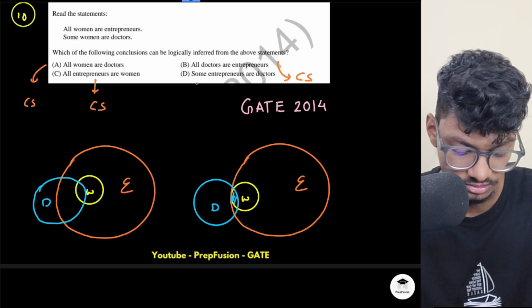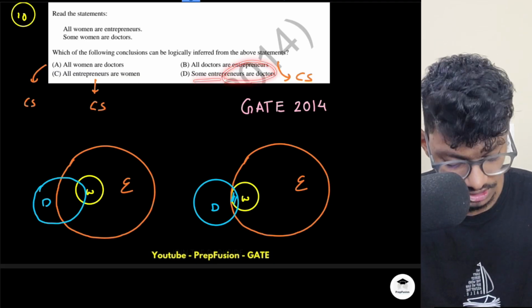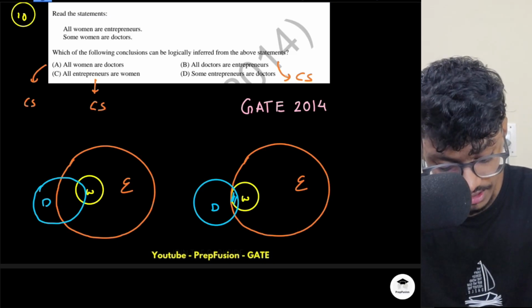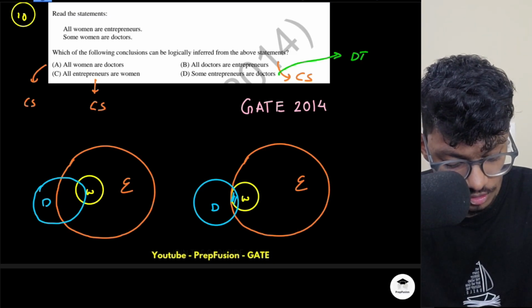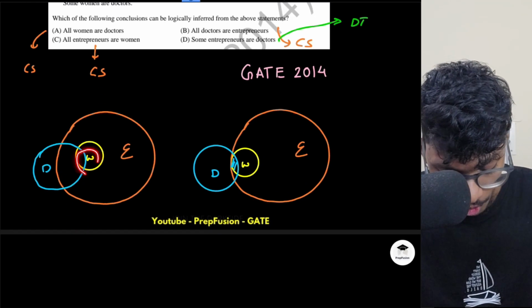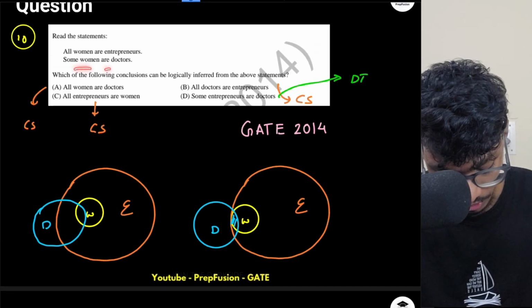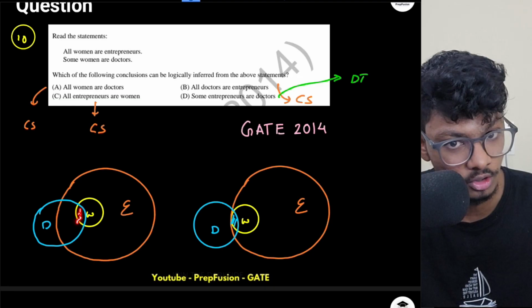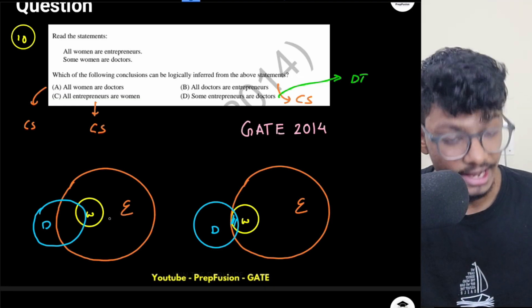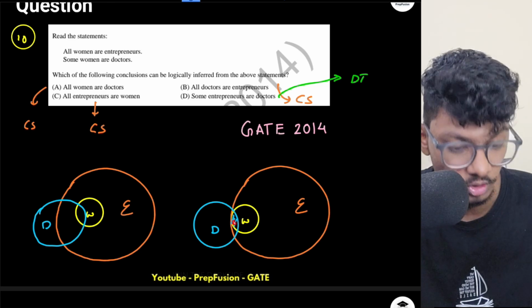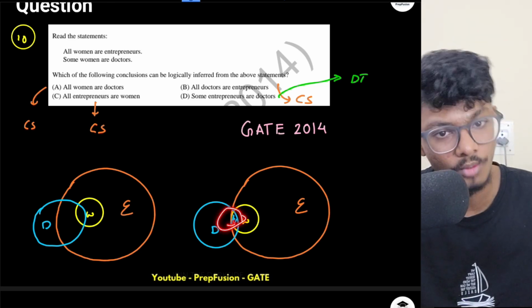Not possible, right? Some entrepreneurs are doctors. It is definitely true. Why is this definitely true? Because I know all women are entrepreneurs and I know some women are doctors. So there is a common region between women and doctors, and I know women lie inside entrepreneurs. So there has to be a common region between women, doctors and entrepreneurs.